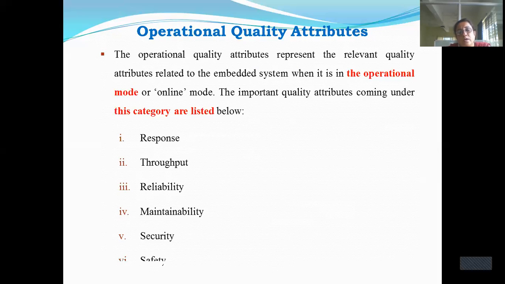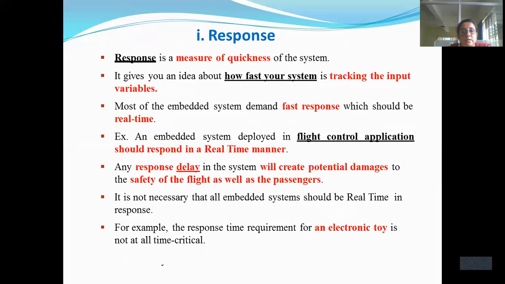What are these operational quality attributes? When you start using an embedded system in the online mode, when you start operating it, what are the important attributes you should look for in the documentation? The first one is response, the second is throughput, the third is reliability, the fourth is maintainability, the fifth is security, and the sixth is safety. So first of all, we'll discuss what response is.